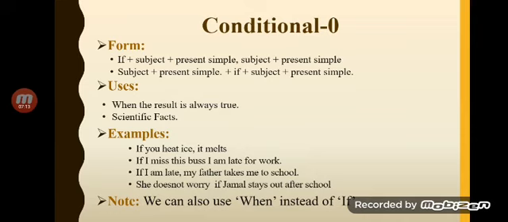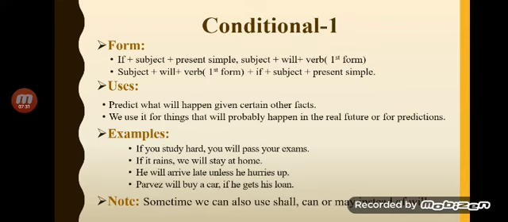So the zero conditional, is that clear to you people? Yes, my dear students, we make the zero conditional by combining two present simple clauses, both the if clause and the main clause, and I have given you an example here. Then we are coming towards our type 1 conditional.